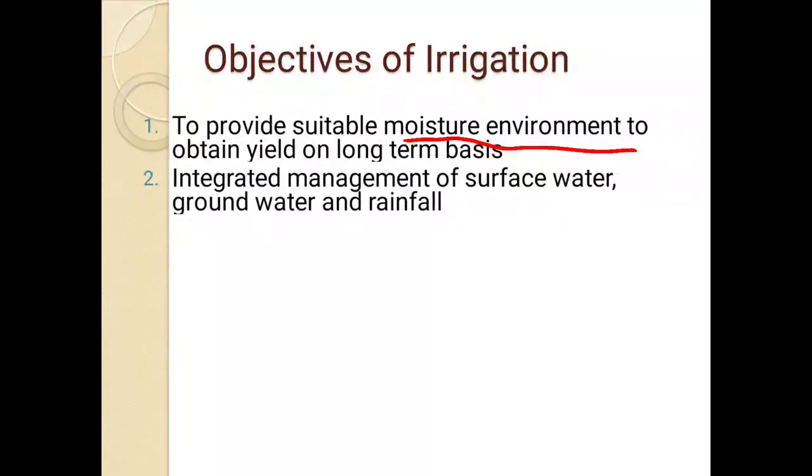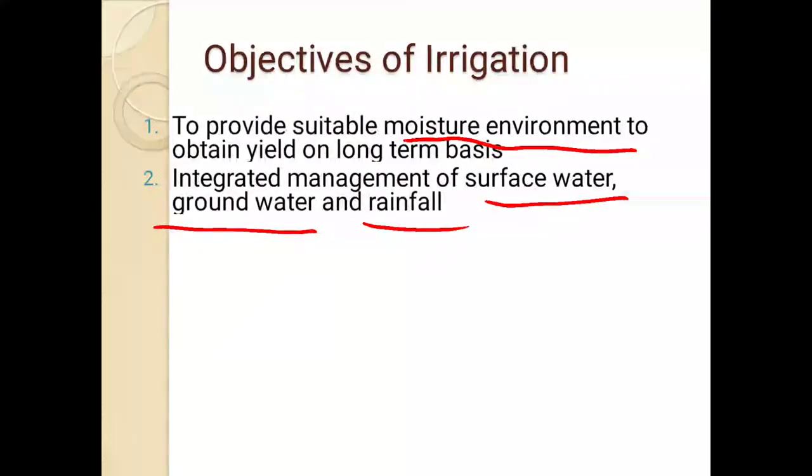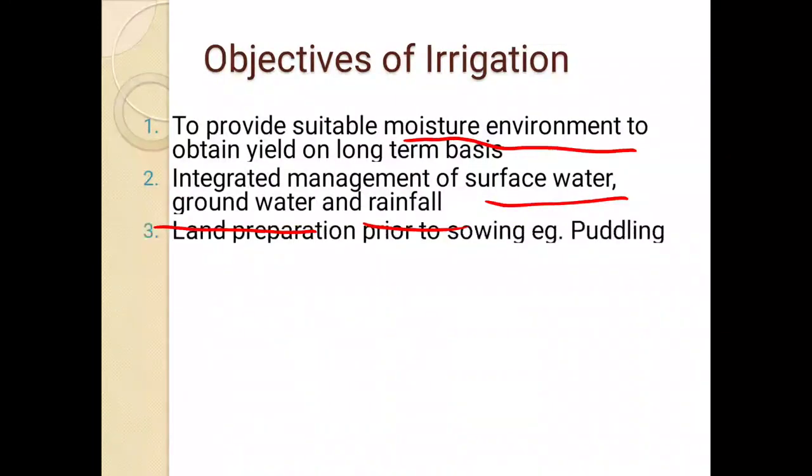Second objective is integrated management of surface water, groundwater, and rainfall water. That is another objective of irrigation. So whatever water is available on the soil surface and stored, for example, in ponds, in bore wells, in open wells, in rivers, in canals, all this water we have to utilize in a proper way. This is another objective of irrigation.